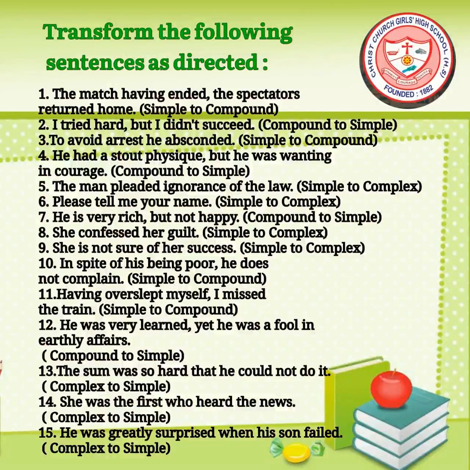To avoid arrest, he absconded. Simple to compound. He had a stout physique, but he was wanting in courage. Compound to simple.